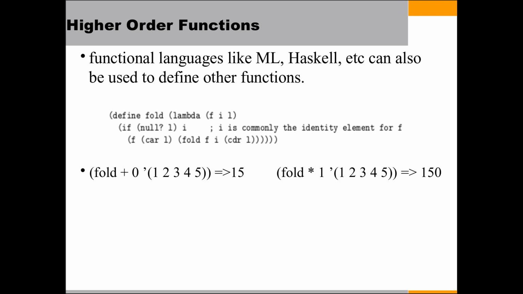Higher order functions in functional languages like ML and Haskell can also be used to define other functions. Suppose, for example, you want to fold the elements of a list together using an associative binary operator, then the function looks like this: define fold lambda of F I L. That is, fold is a function that takes 3 arguments F, I, L. L is the list, and initially I is the identity element for F, and in nested calls it becomes a subtotal.